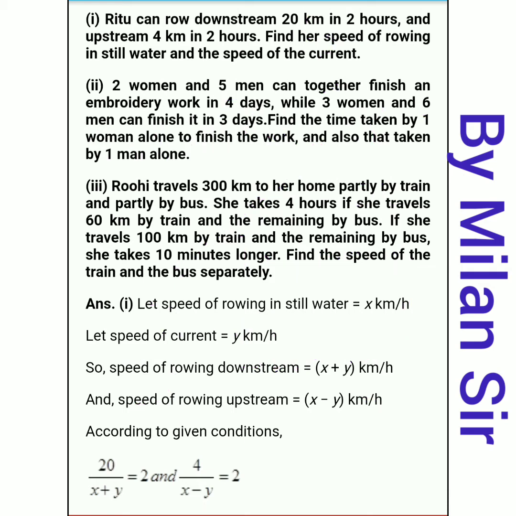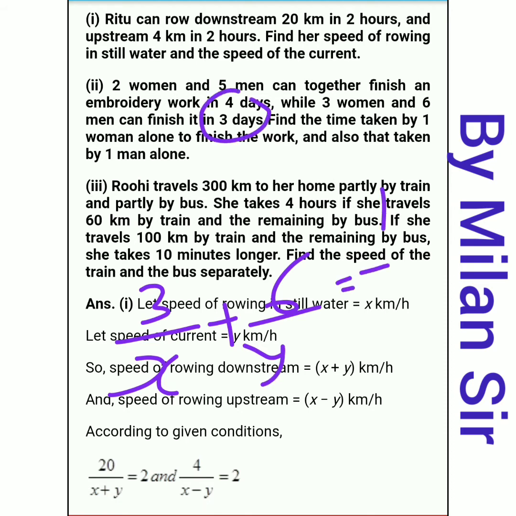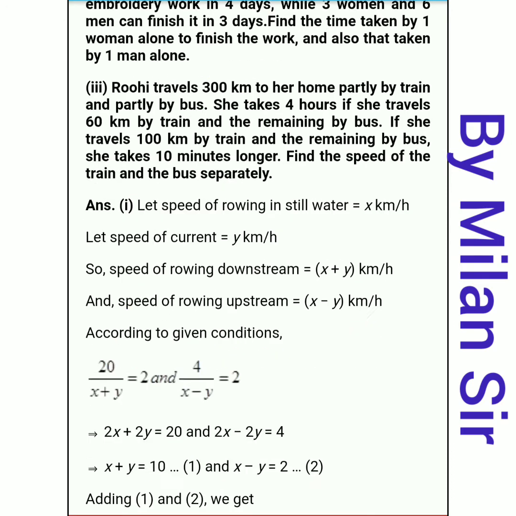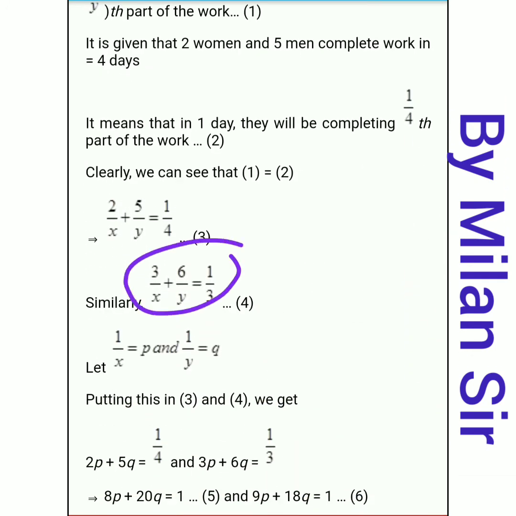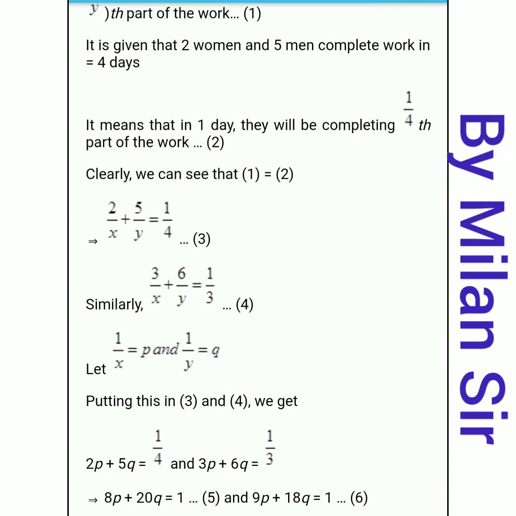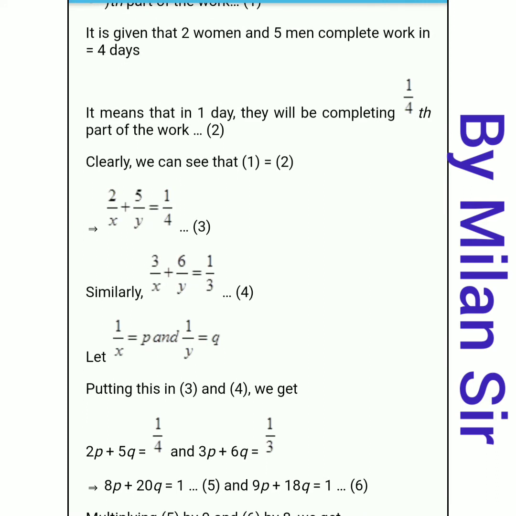So similarly, we can make our second equation. For 3 women, it is 3 by x. For 6 men, it is 6 by y, equal to, for 3 days, 1 by 3. This is our second equation: 3 by x plus 6 by y is equal to 1 by 3. So our two equations are ready. Now we need to solve these two equations.